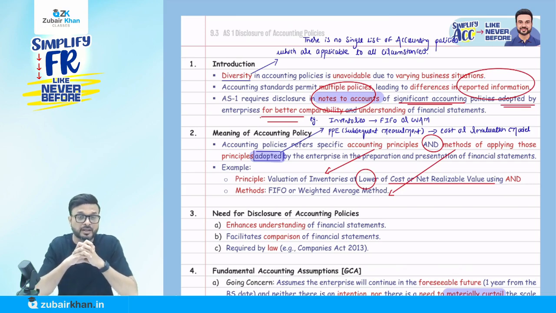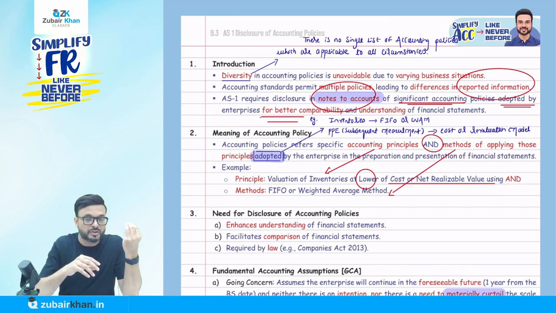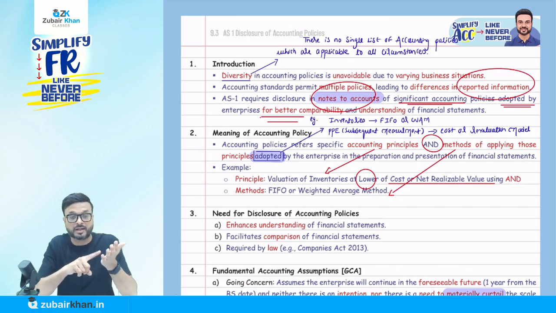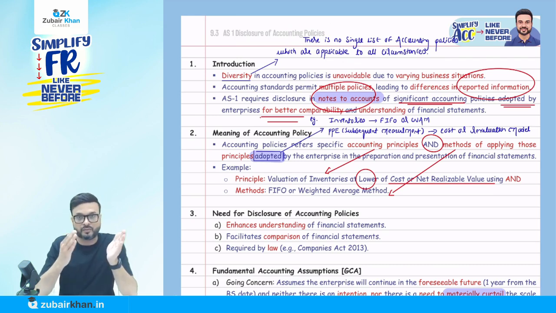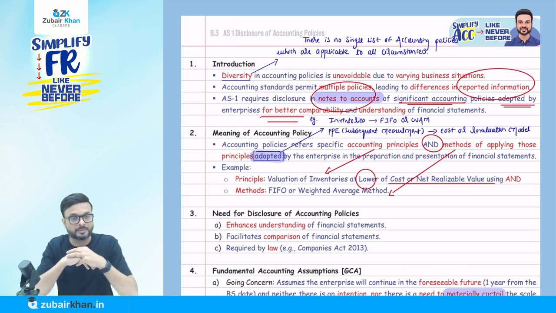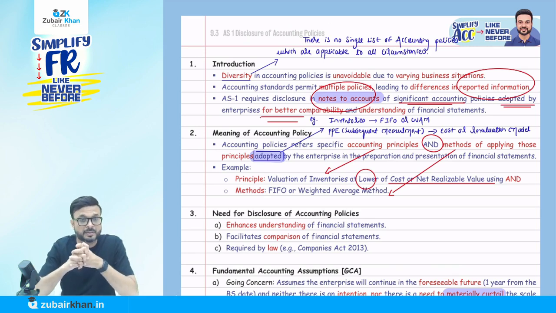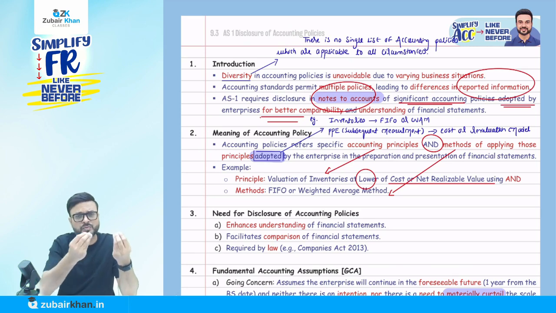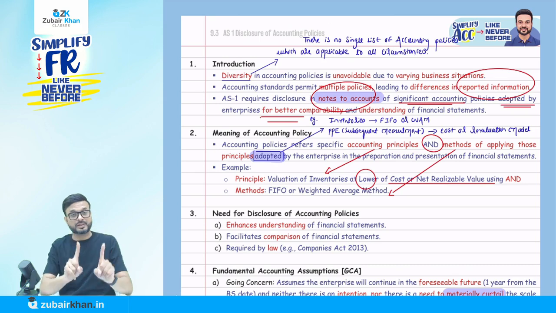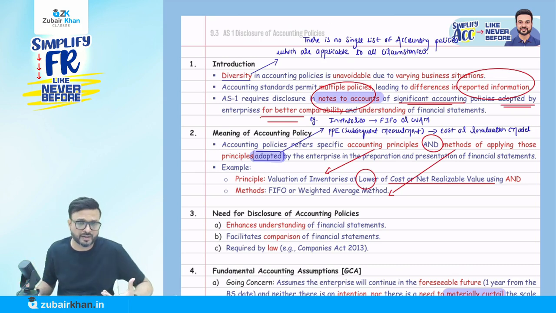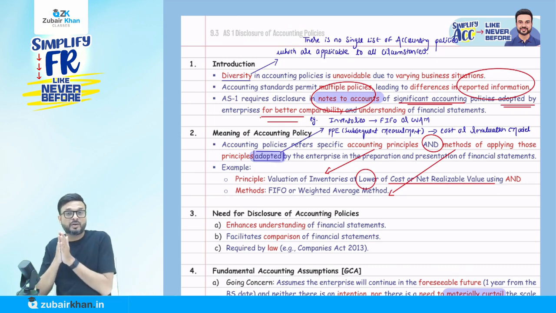Example, inventory. What is the specific accounting principle? We should do valuation at cost or NRV, whichever is lower. How to decide the cost valuation of inventory? By FIFO or weighted average method. So it means they are also giving the methods of applying those principles. Okay, there are so many examples. For example, in PPE subsequent measurement, they allow us the cost or revaluation model. Choose whatever policy you want to choose. But then we have to disclose it in the notes to accounts. I'm giving the example of inventory because it is very relevant. You know it, the inventory. Okay, so this is the meaning of accounting policy.